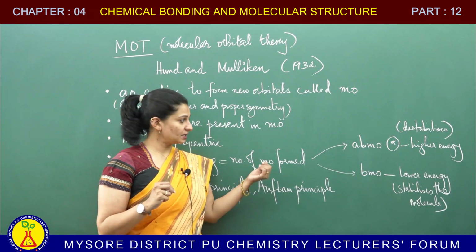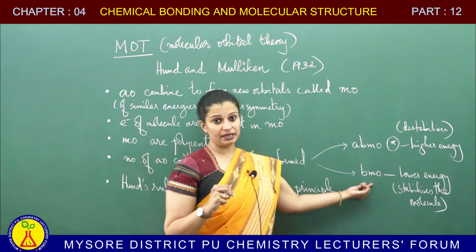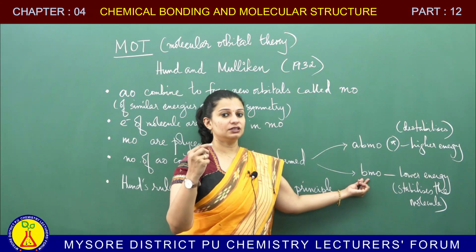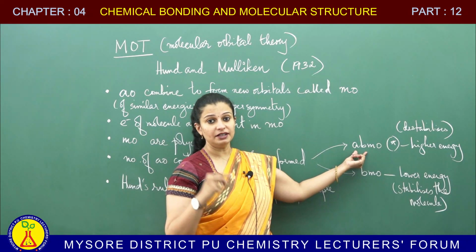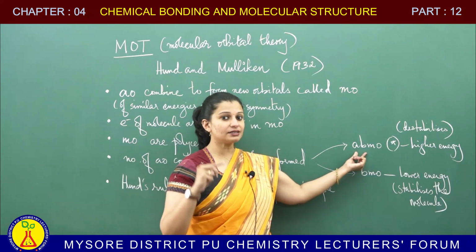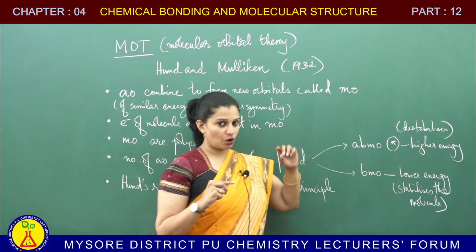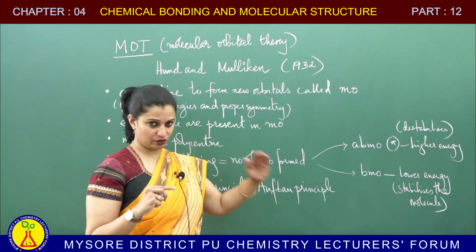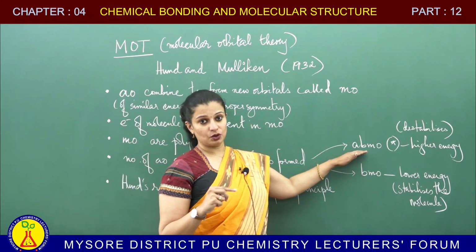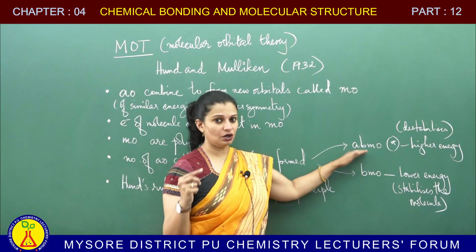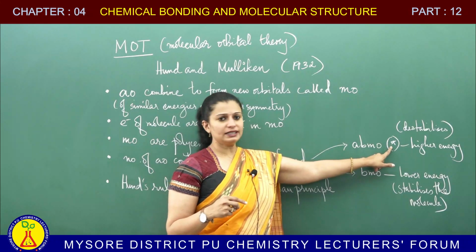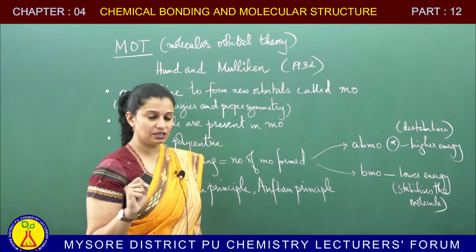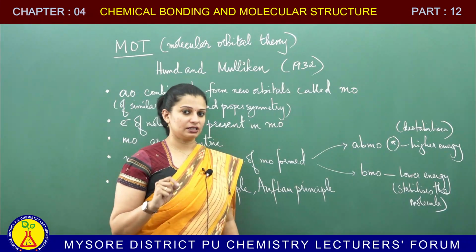Listen to me: BMO stands for bonding molecular orbital, and ABMO stands for anti-bonding molecular orbital. We can differentiate them by putting an asterisk or a star. So you have bonding molecular orbitals and anti-bonding molecular orbitals.